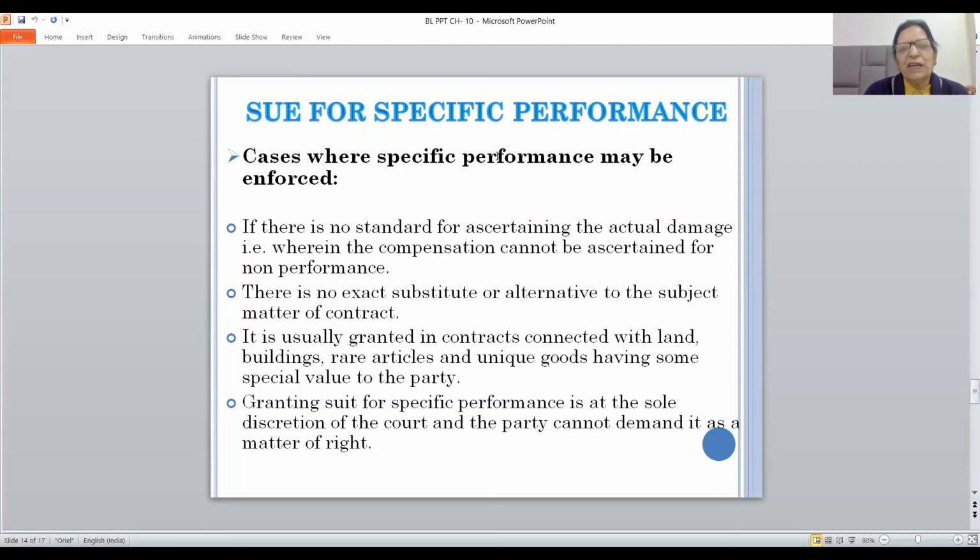And then also the party can go to the court, knock the door of the court, and bring a specific performance order against the guilty party. Granting a suit for specific performance is at the sole discretion of the court. The party cannot take it as a matter of right. The party can request only. If the court thinks that an order should be given for specific performance, then the order will be given.